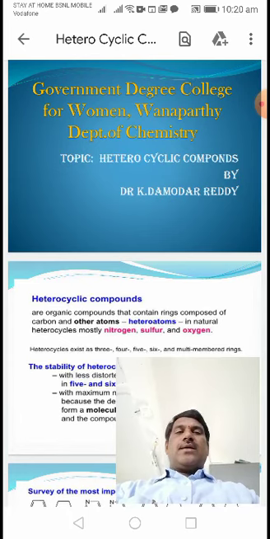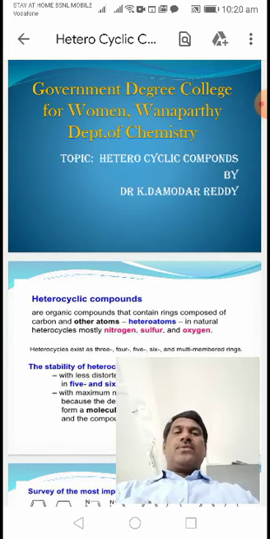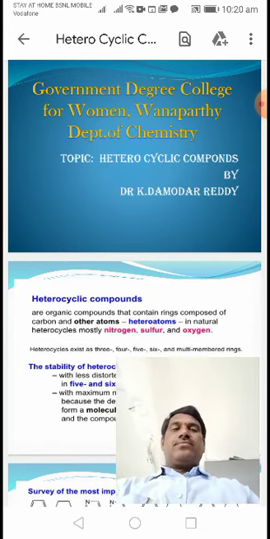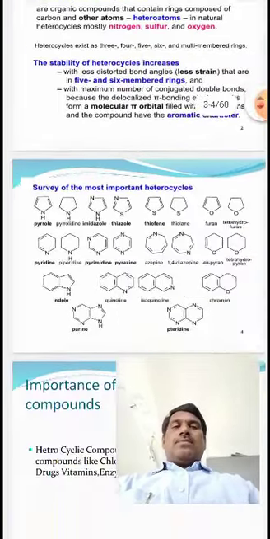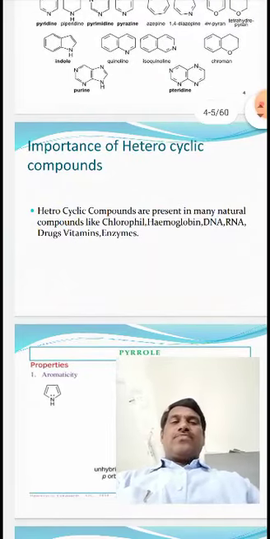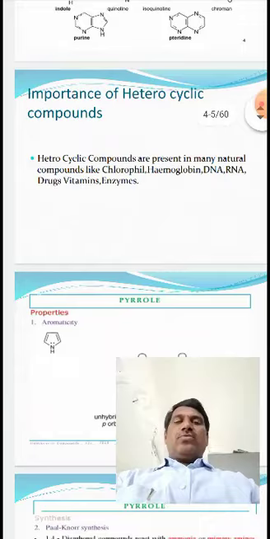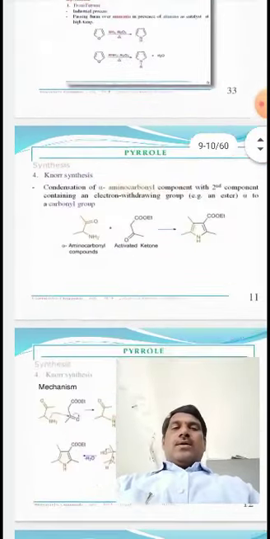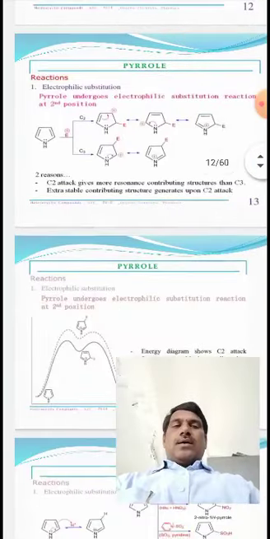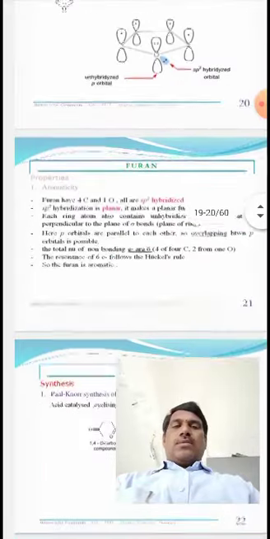In the previous class we discussed the heterocyclic compounds pyrrole and furan: the synthesis of pyrrole, properties of pyrrole, and synthesis of furan, properties of furan.